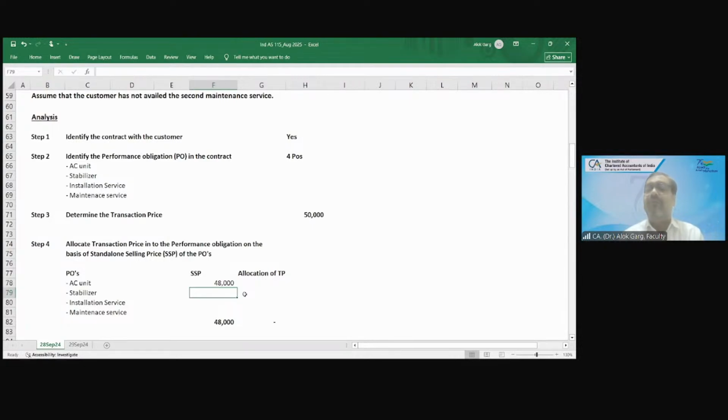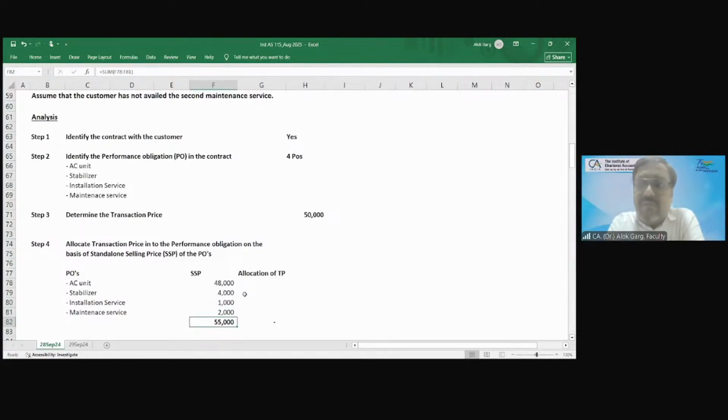For example, if this company would have sold only the AC unit, the value of only the AC unit is 48,000. If this company sells the stabilizer, the value is 4,000. If this company only provides installation service, the value is 1,000 rupees. The market value of the maintenance service is 2,000 rupees.